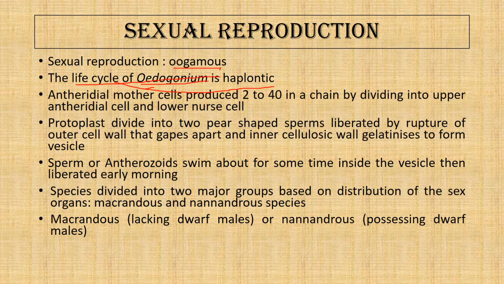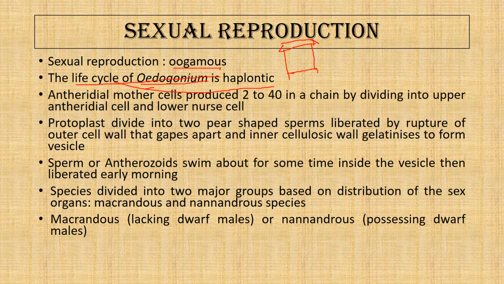Now, any of the cap cells, that is the cell with the cap, can produce the male or the female gamete, and this ability to produce the gametes is limited to the cap cell only, and